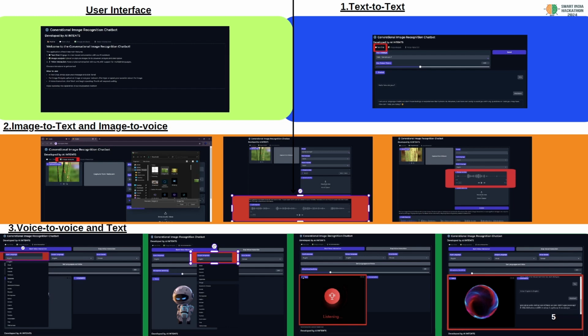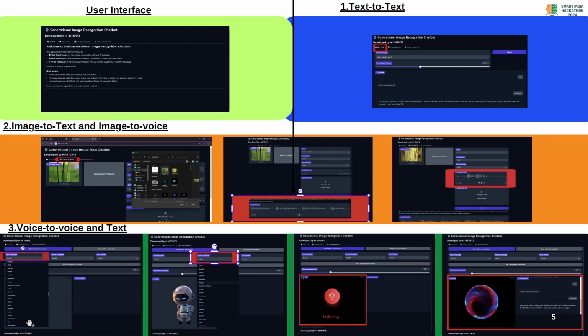The user can give the text prompt as well as a voice prompt in any language, and select any language as his output, and that output will come in his selected language, and the audio can also be in his selected language.